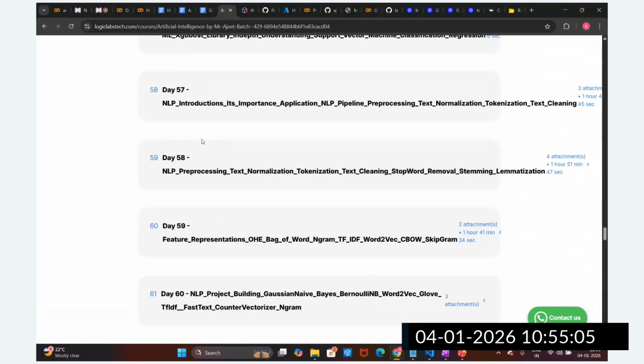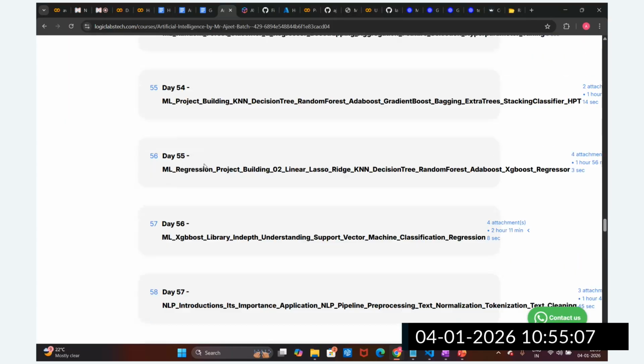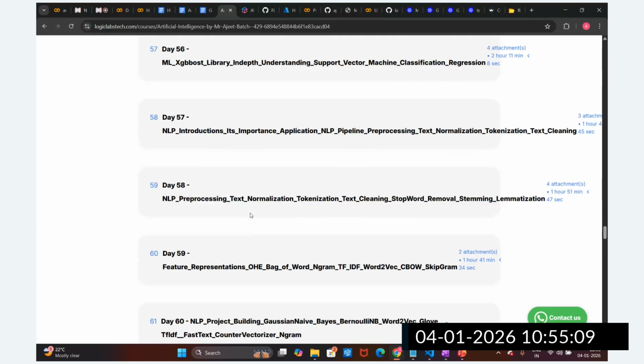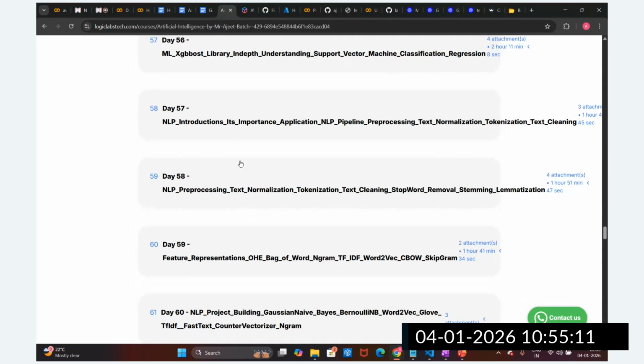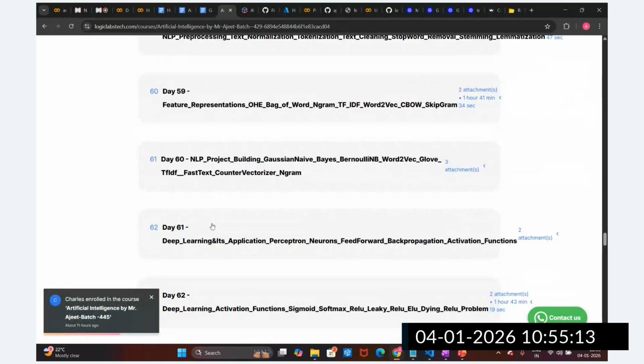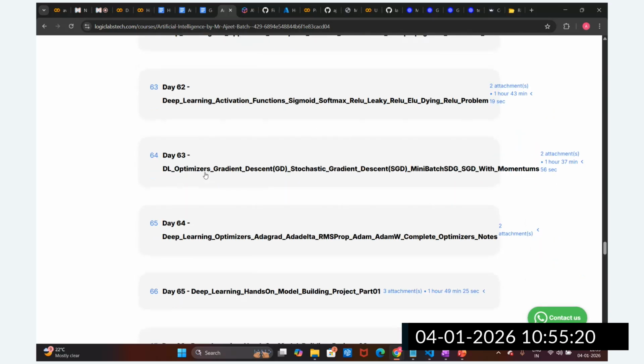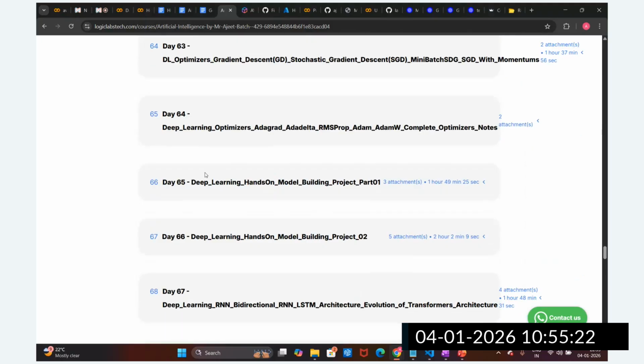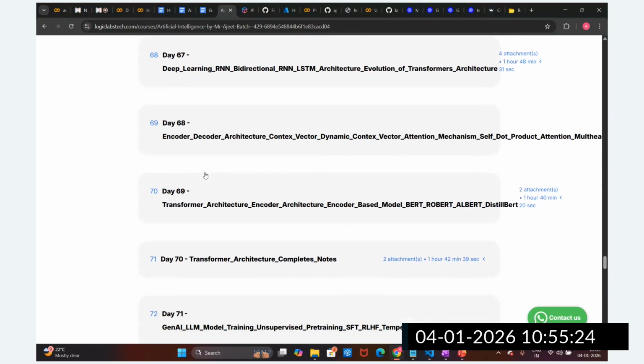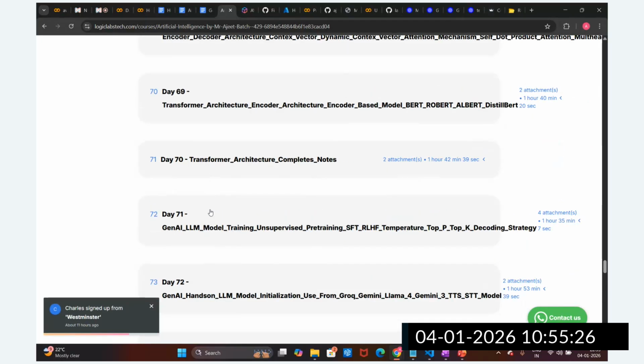After machine learning, we are going to create a hands-on project, guys. Then we are going to start NLP, where we also build hands-on projects. Then we start deep learning, with one to two weeks of sessions. Then we understand the transformer architecture, and then we start with LLM models and generative AI.